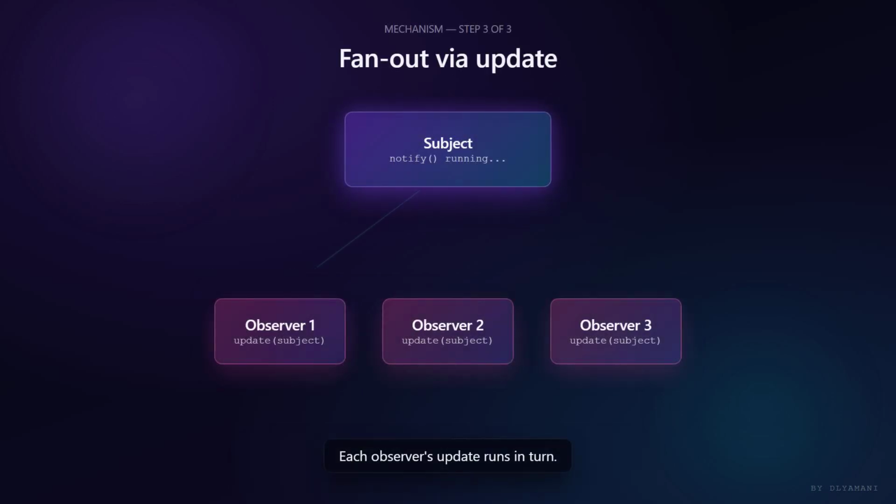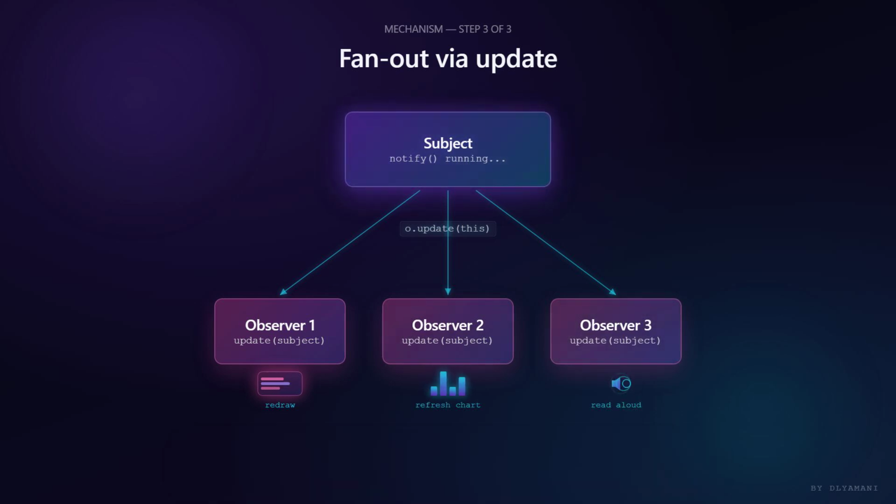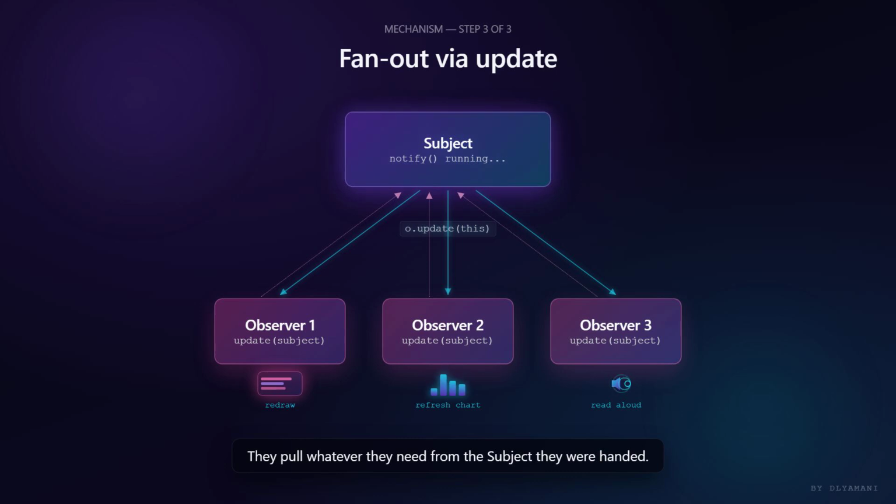Each observer's update runs in turn. The phone redraws. The dashboard refreshes. The speaker reads the value aloud. They pull whatever they need from the subject they were handed. None of them know the others exist. None are named inside the subject. The fan out is mechanical. The intelligence lives in each observer.